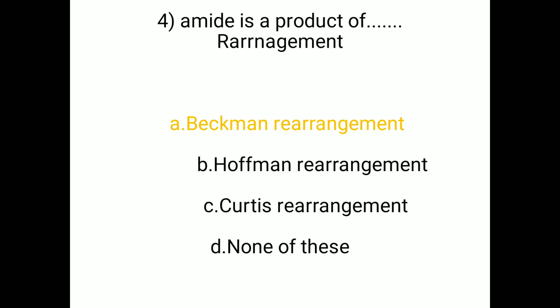Fourth: amide is a product of which rearrangement? There are four options. Option A. Beckmann rearrangement, B. Hofmann rearrangement, C. Curtius rearrangement, D. None of these. The correct option is Beckmann rearrangement, because in the Beckmann rearrangement, oxime reacts with acid, and then amide is formed as a product.